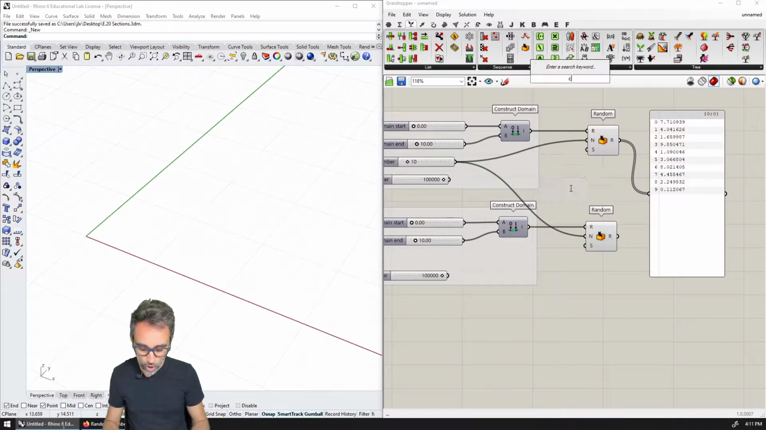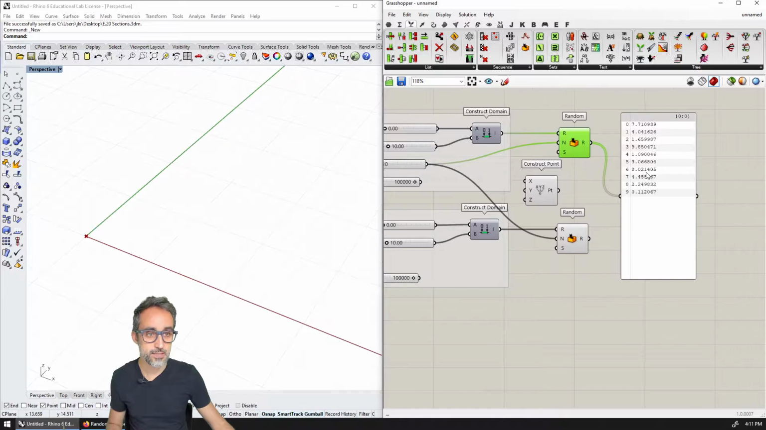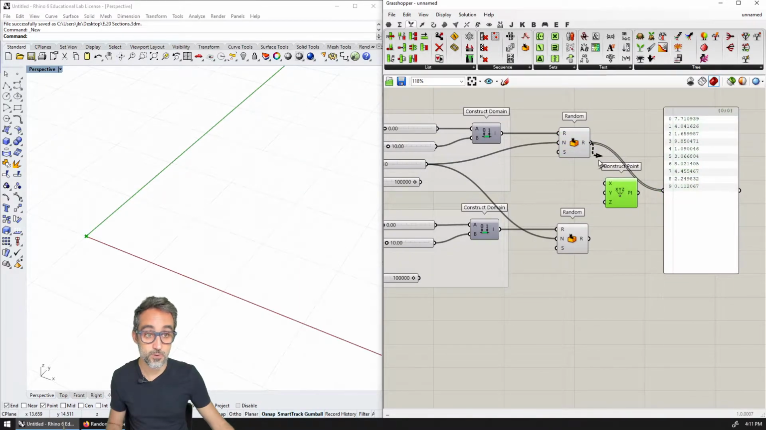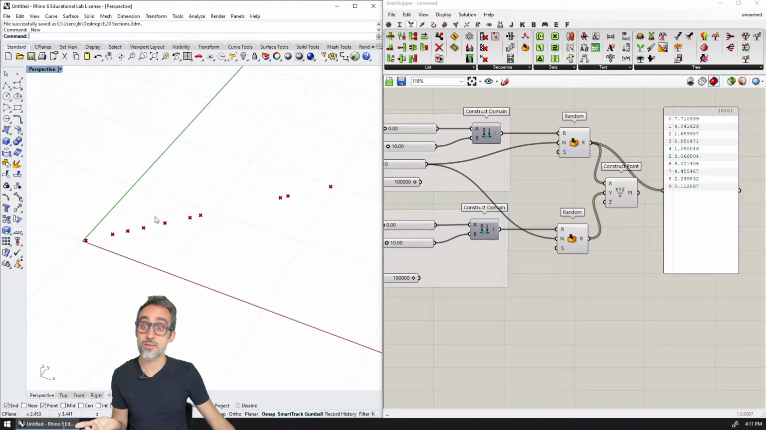If I now construct a point using this set of numbers as the x coordinates and this other set of numbers as the y coordinates, I should get some randomly distributed points in x and y. However, I can see that there is some randomness, but obviously this doesn't look random because they're all aligned across this one diagonal. Why is that the case?